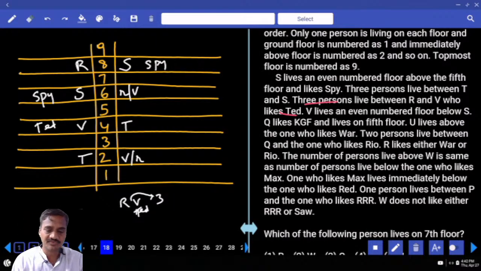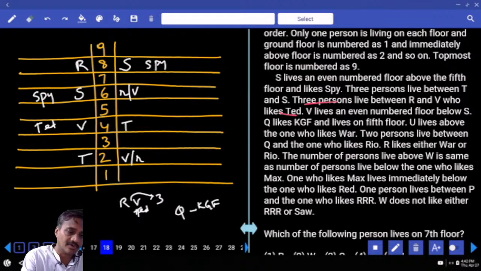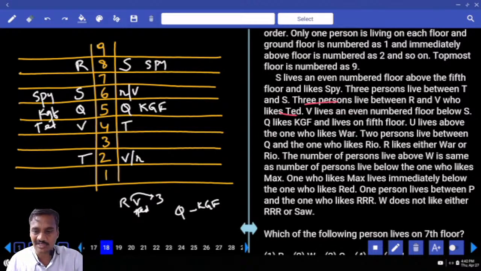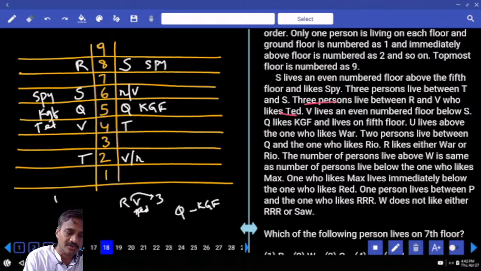Q likes KGF. Now this Q likes what? KGF. Q likes KGF and lives on the 5th floor. U lives above the one who likes war. Now U lives above the one who likes war.